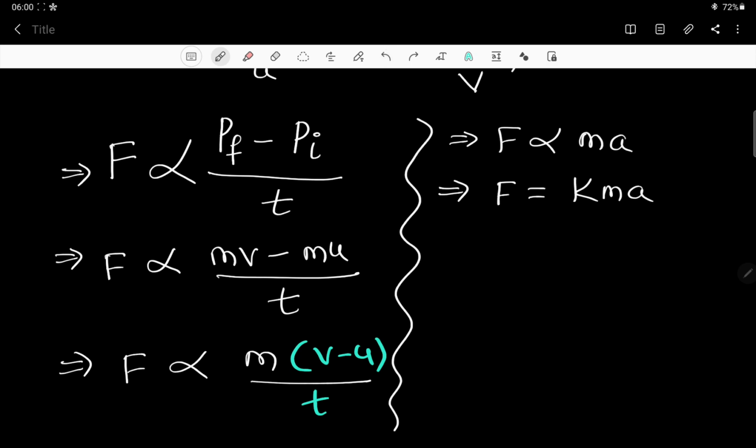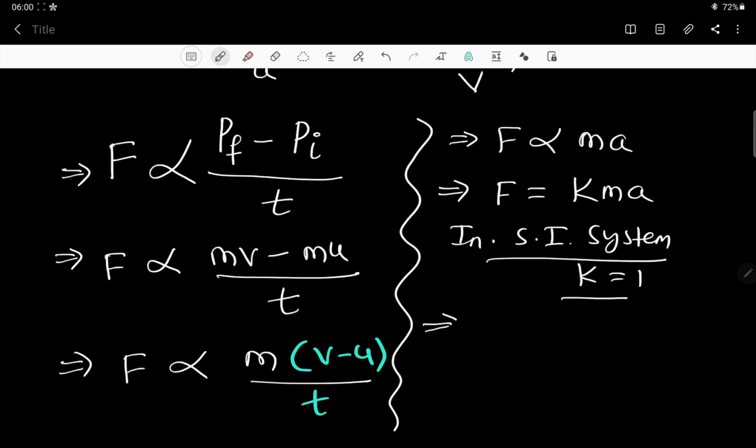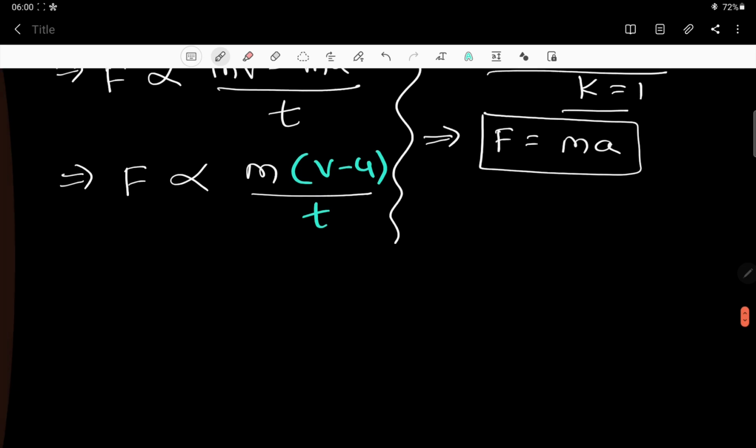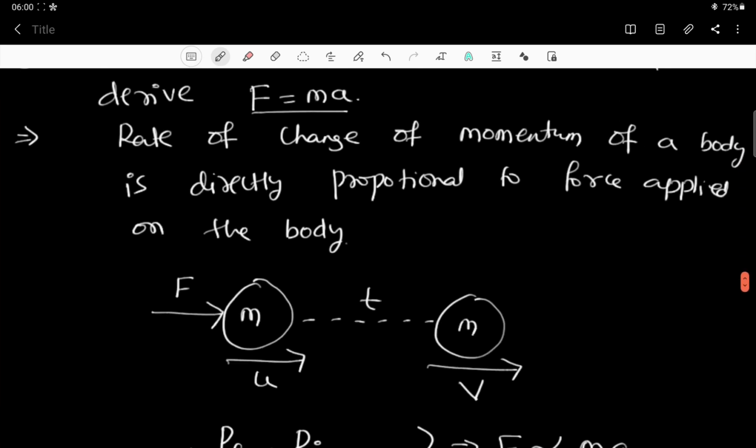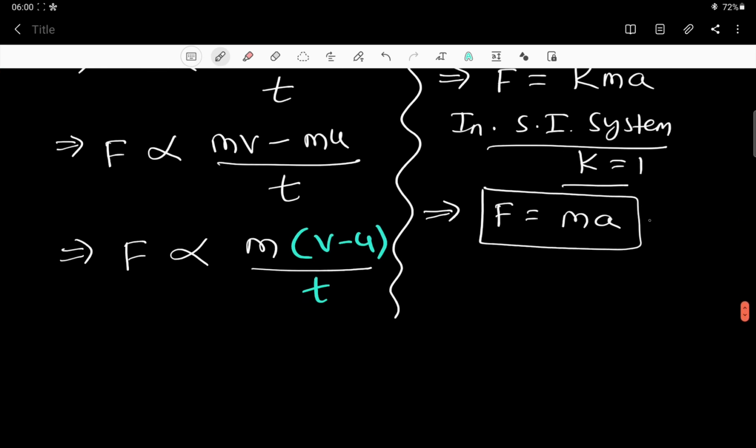All right, so in SI system, the value of this k is equal to 1. So that's why we have F is equal to 1 into ma, I mean, you can directly write F is equal to ma. All right, so force is equal to mass into acceleration. So this was the derivation for this seventh question. This is the equation for the second law of motion, dear children.